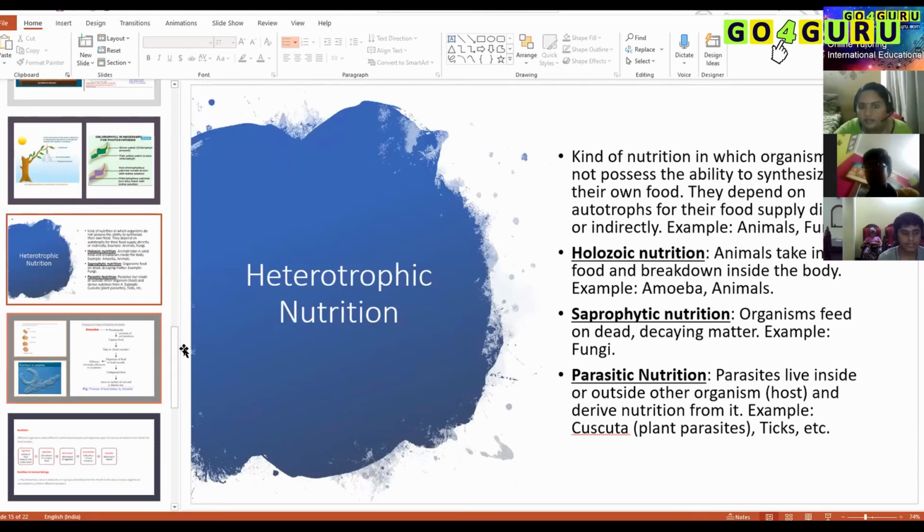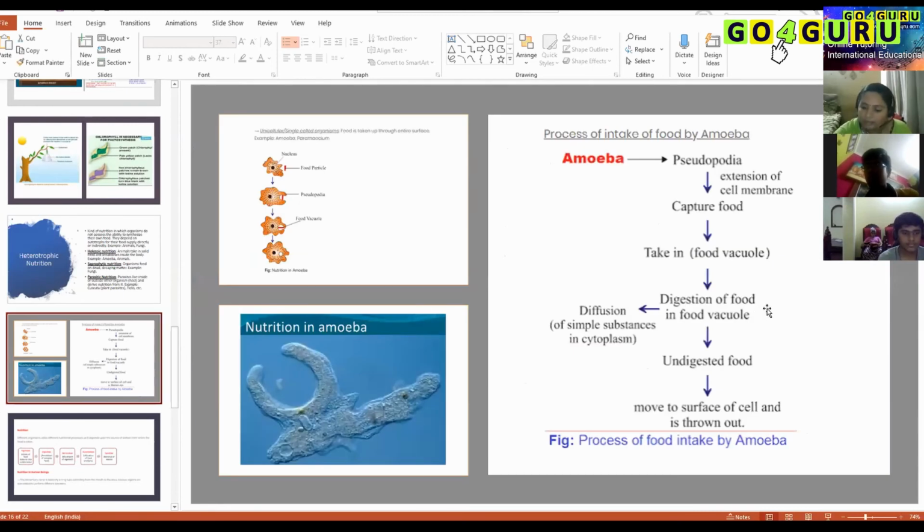So next, we are going to see amoeba as an example. How does amoeba take its nutrition, or how does amoeba feed? This is the electron microscopic image of amoeba. As you see, amoeba is an irregularly shaped unicellular organism.